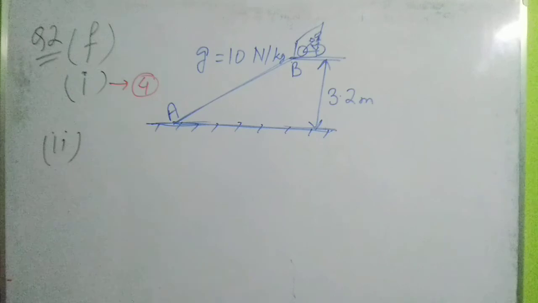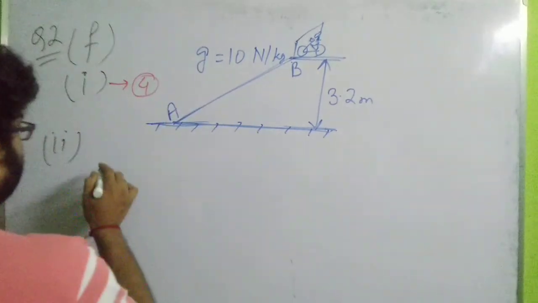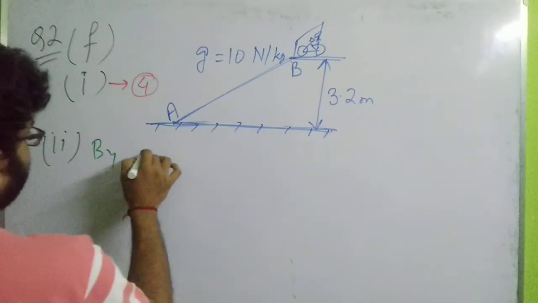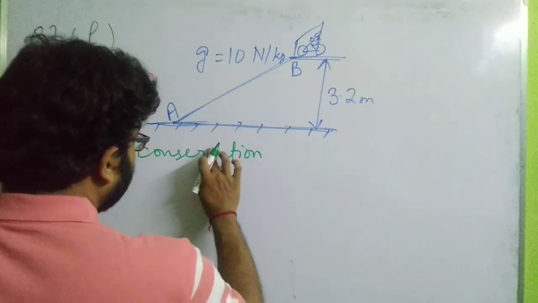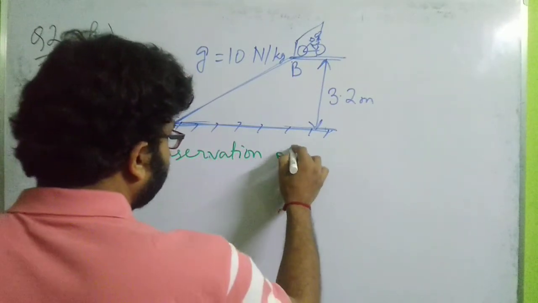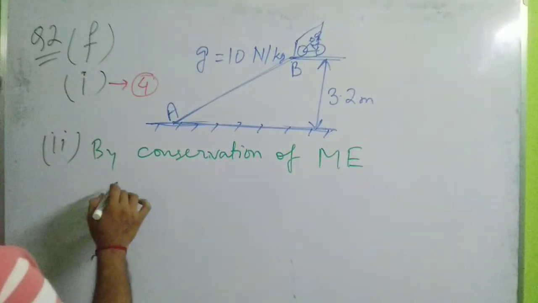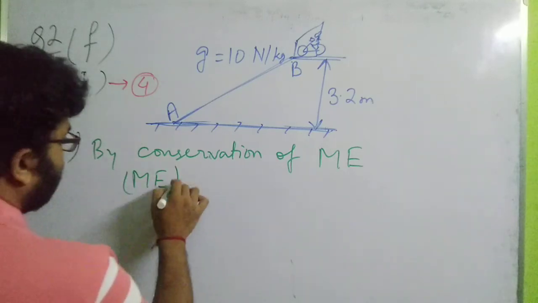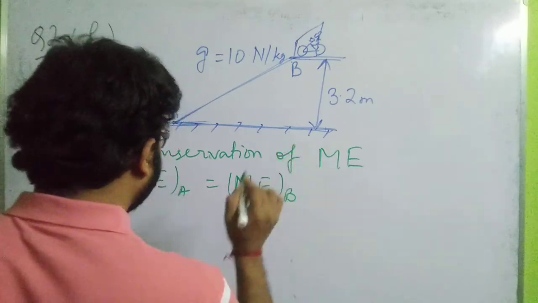Okay, so for solving question subpart 2, we have to apply the conservation of mechanical energy, in short we write it as ME. So what can I say? That the mechanical energy at point A will be equal to the mechanical energy at point B, isn't it?